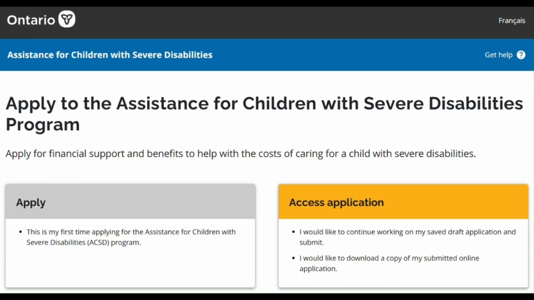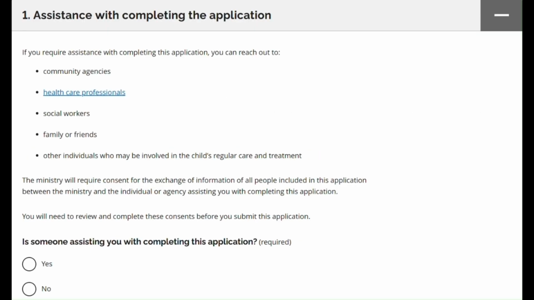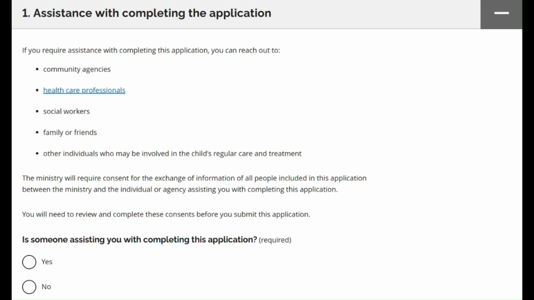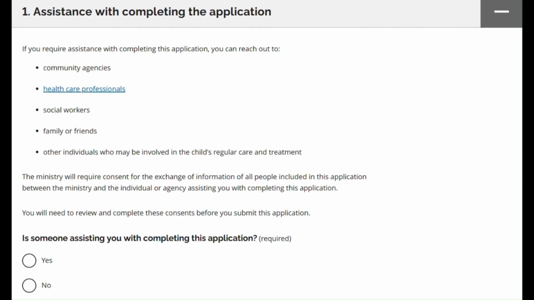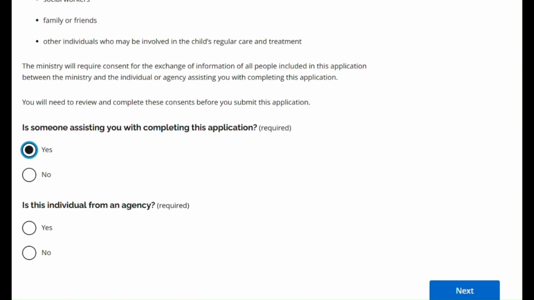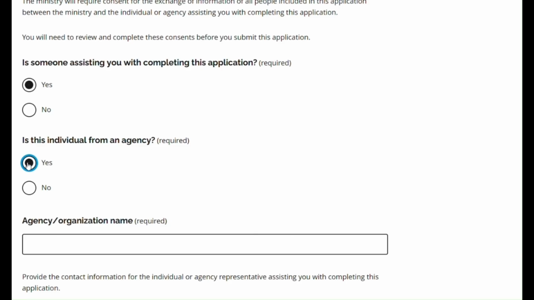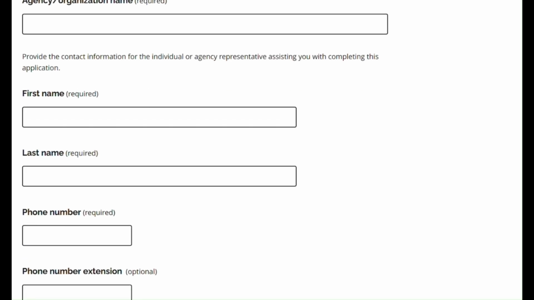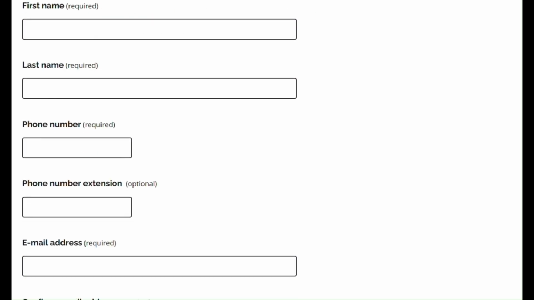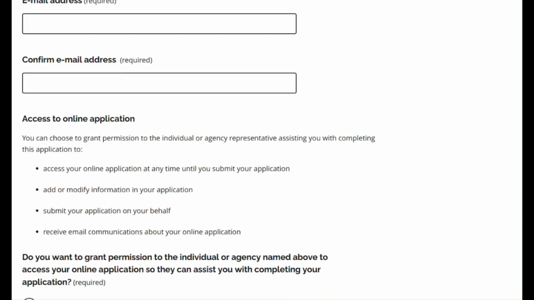If this is your first time accessing the application, click on Apply on the left side of the screen. Section 1. Assistance with completing the application. You will be asked if anyone is supporting you with filling out the application, i.e., community agency, DCAS, social worker, support worker, etc. If yes, you will be asked if they are with an agency and will need to provide the agency name, if applicable, the person's name, phone number, and email address.